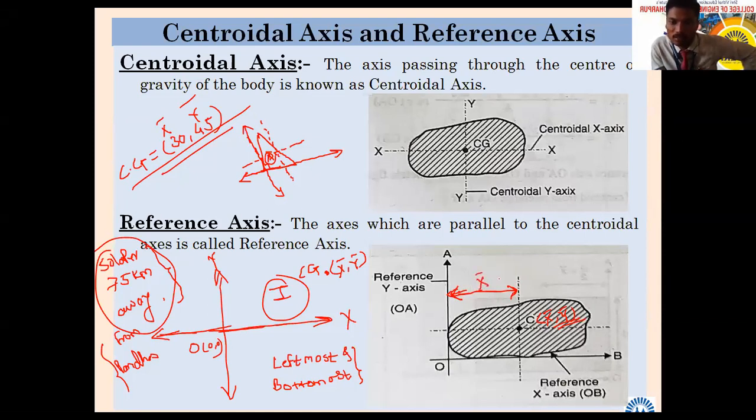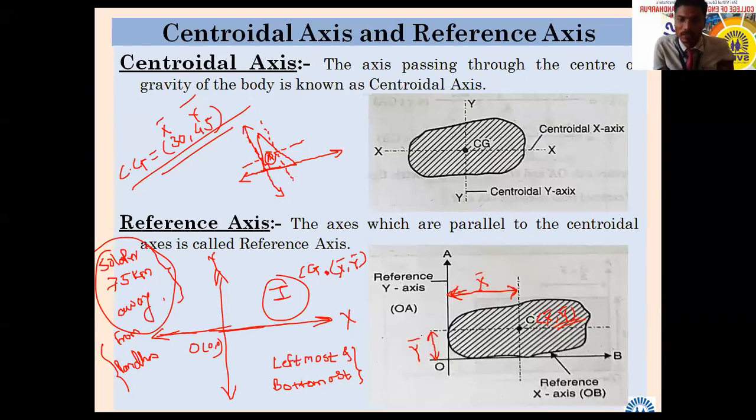From where we have measured this x bar? From y axis. That only I want to tell. Similarly, what will be this distance? Y bar. It will be y bar. And from where we have measured it? X-axis. So here two things you should clear here.